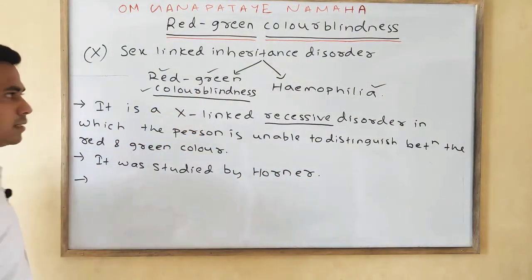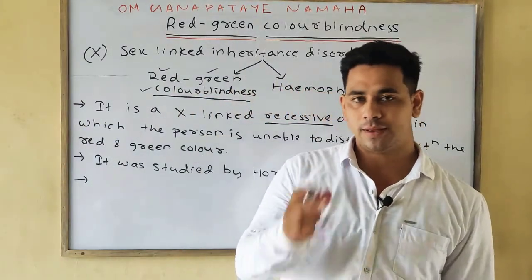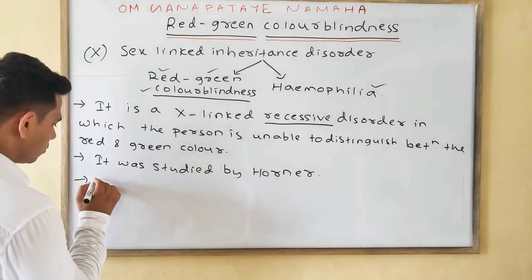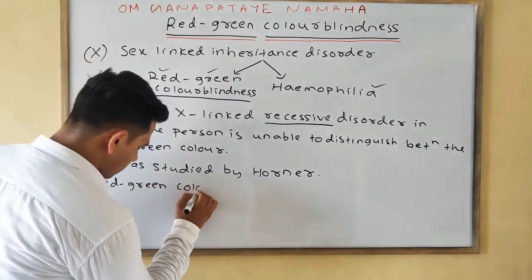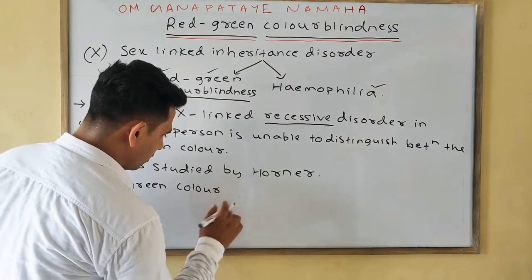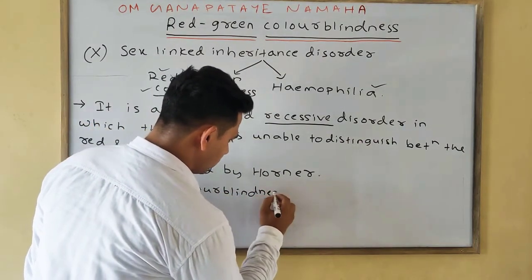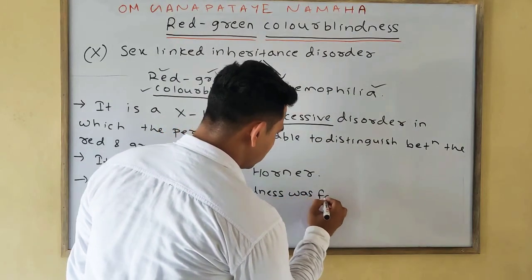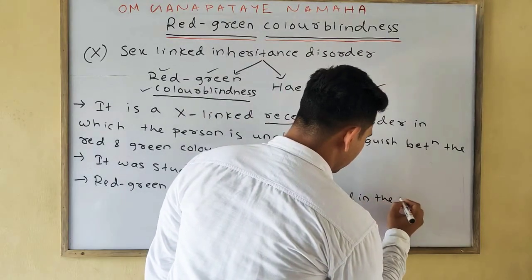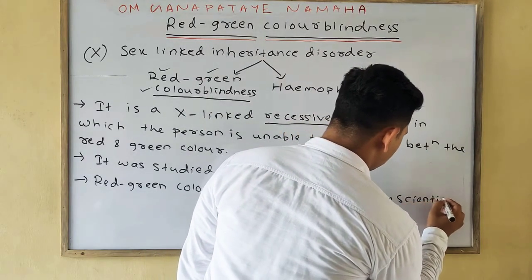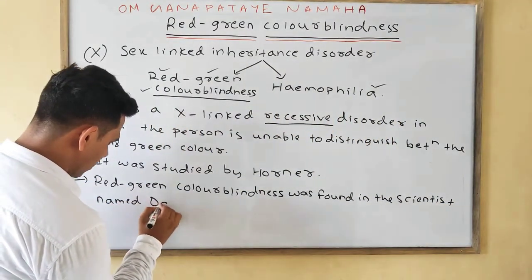And this red-green color blindness was first found in the scientist named Dalton.